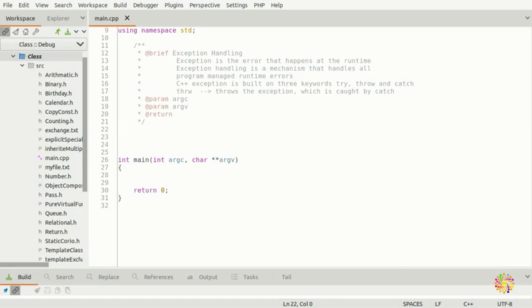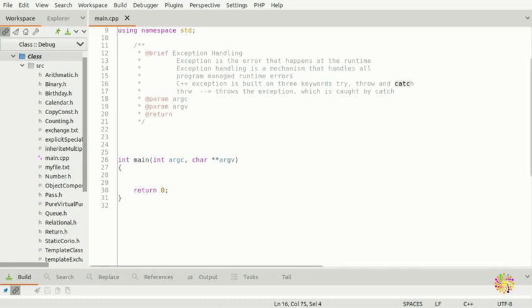In this video we're going to see what exception handling is. An exception is an error that happens at the runtime of the program. Exception handling is a mechanism that handles all program-managed runtime errors. C++ exception handling is built on three keywords: try, throw, and catch. So it means we have a try and a catch.